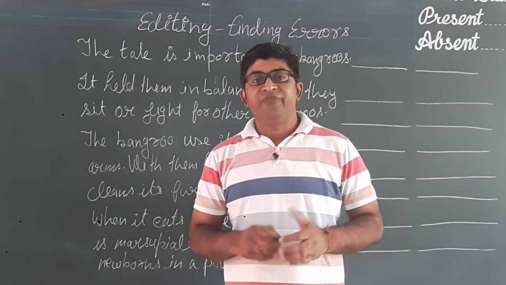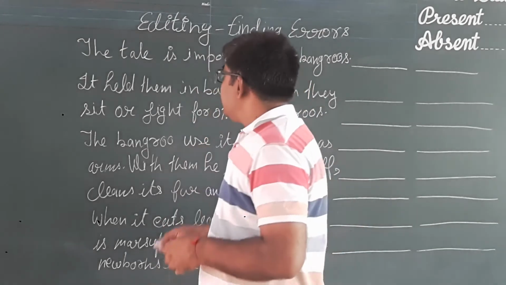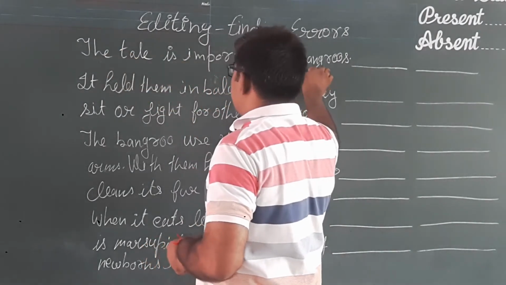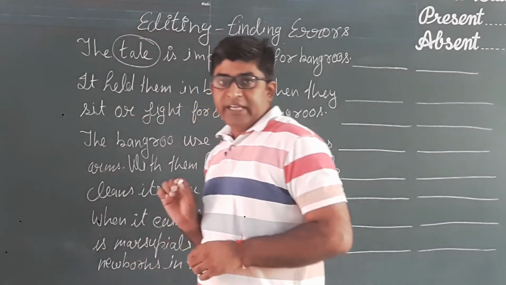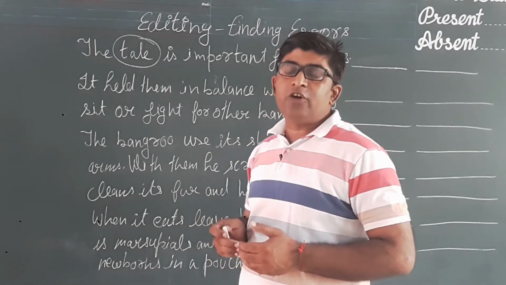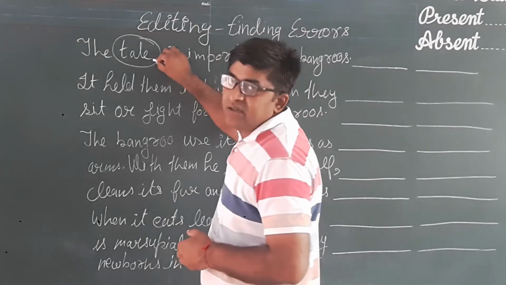Now let us find out the mistakes one by one in the lines. The very first line, the tail is important for kangaroos. Here we shall use the word tail, that is the part of the organ of the animal. So this spelling is wrong.